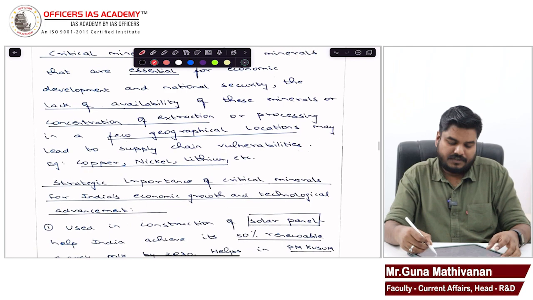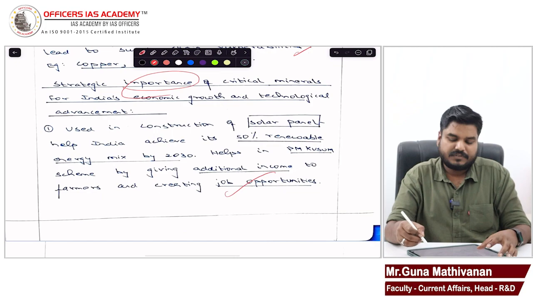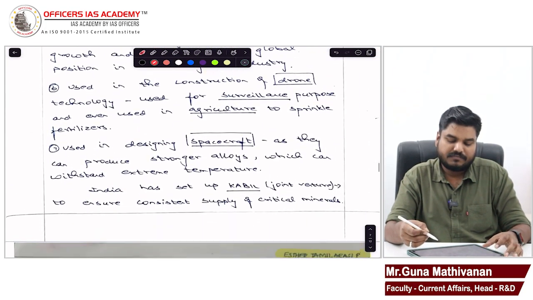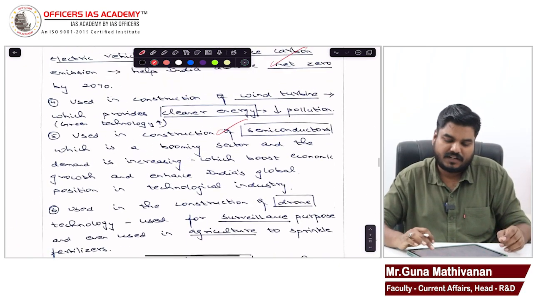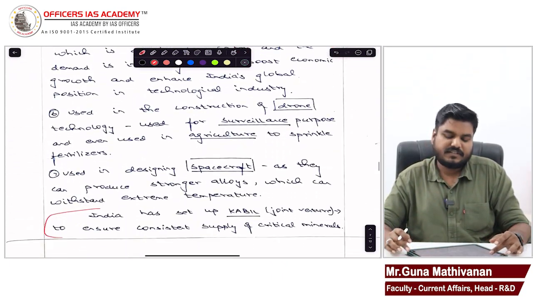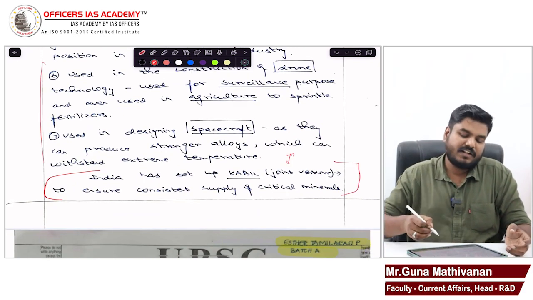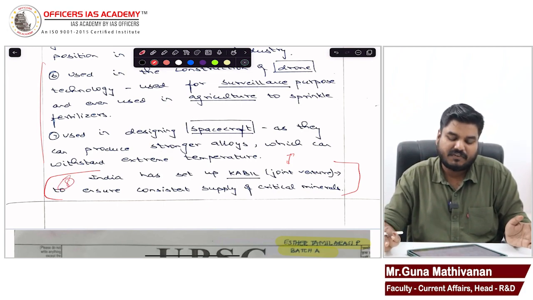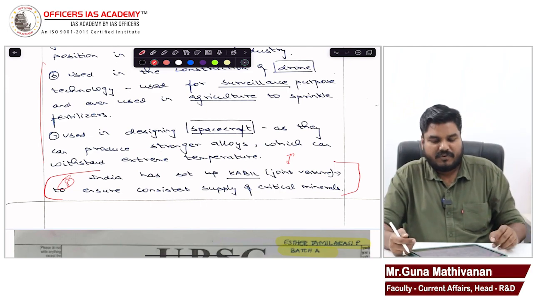Right. So from there you went to the strategic importance. You have explained in which locations it is being used. That is good. Then finally, the only problem which I see here, Kavya, is that your conclusion is not organically linked. You are highlighting the significance, then suddenly it looks like an eighth point: India has set up Kabul to ensure consistent supply of critical minerals. That was not organically linked. That is the only problem which I see in your answer.